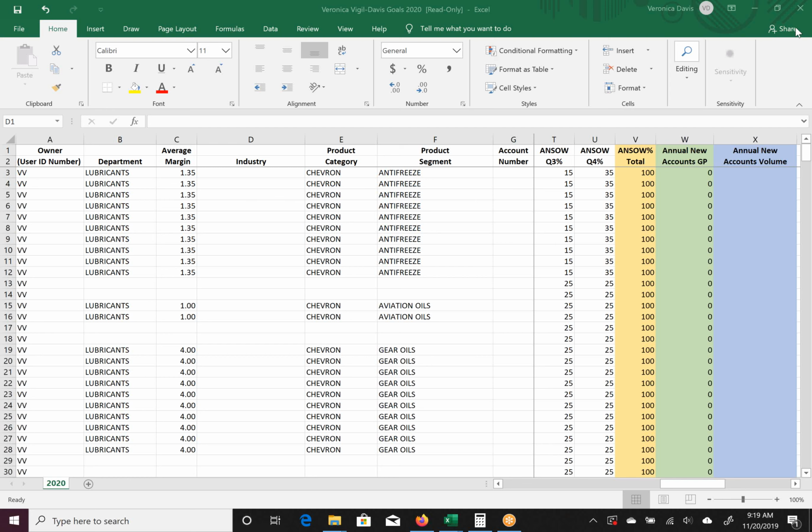You will all receive an individual email that will contain a couple of files. They will be Excel files. The main one that you will be looking at will be stated as your name, 2020 goals. It will look exactly like this. This happens to be the one that I'm actually working on because I myself also have to complete one.